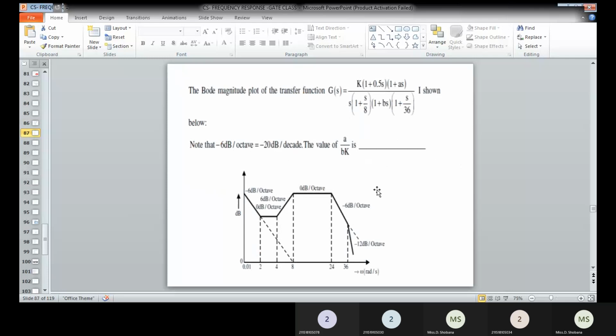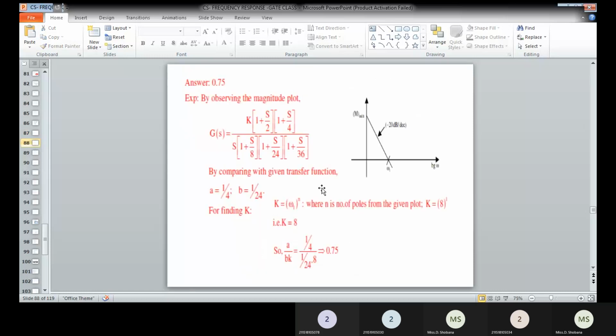And then similarly, we can go with this kind of problem. Here you can see the transfer function is given, and they have also given the slope, along with the magnitude plot. So from the slopes, minus 6 dB per octave is equal to minus 20 dB per decade. In this condition, what will be the ratio of A divided by B into K_V? How to determine it? This kind of problem can be solved like this.